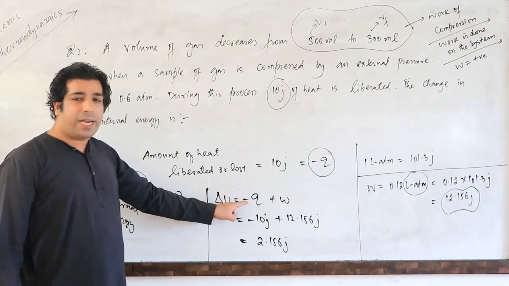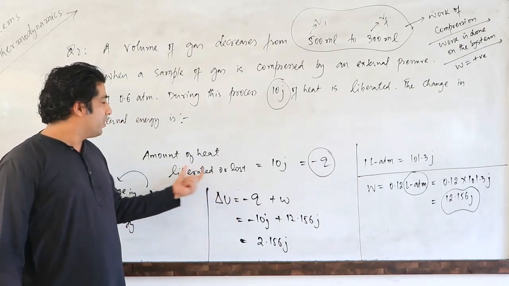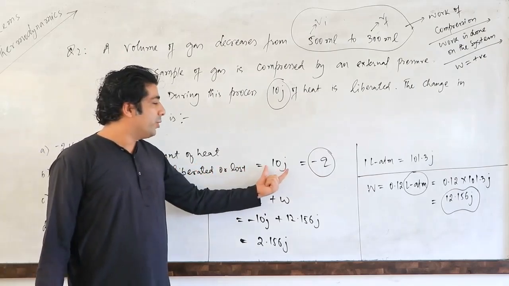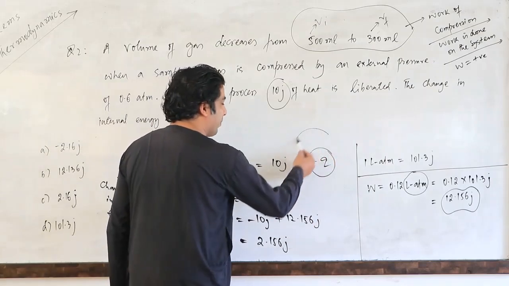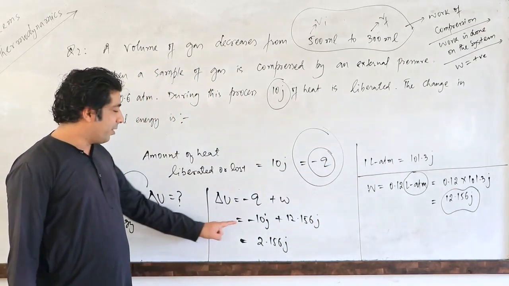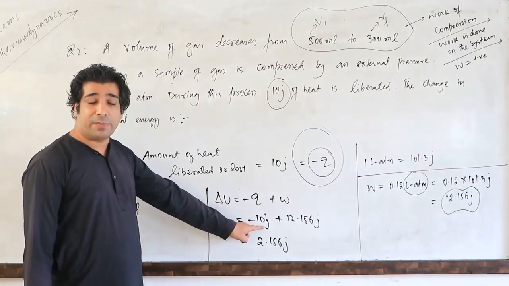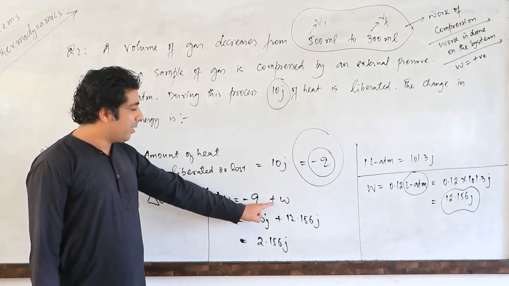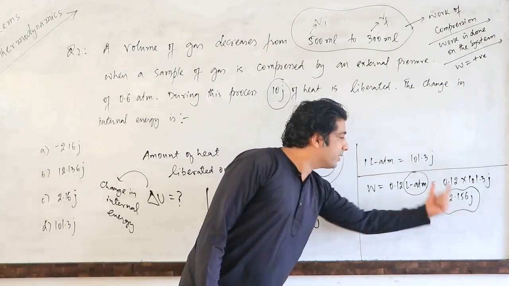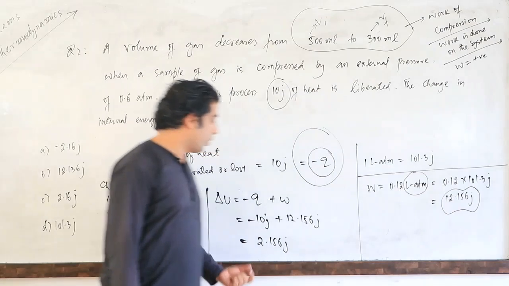Why did I write down minus Q here, my dear friends? Because we know that amount of heat liberated or lost is equal to 10 joules. And that 10 joules represents minus Q. That means heat is lost actually. So we have here minus 10 joules. That represents heat is lost. And plus W represents the work is done on the system. And we already know how much of work is done, which is positive, 12.156.